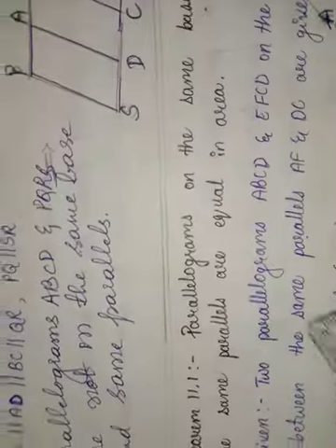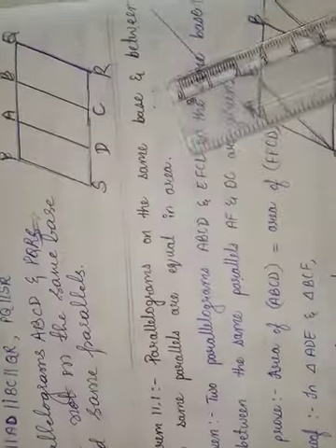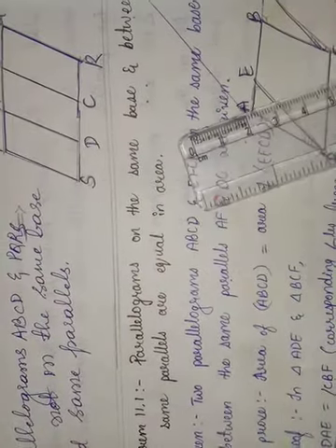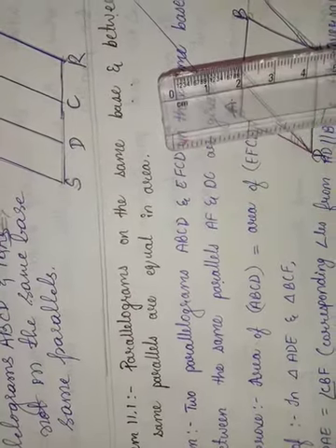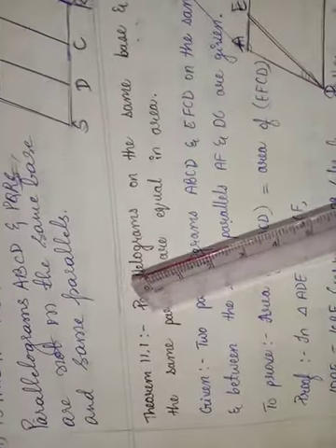Understood? Next is the theorem. Parallelograms on the same base and between the same parallels are equal in area. This is the statement of theorem 11.1.